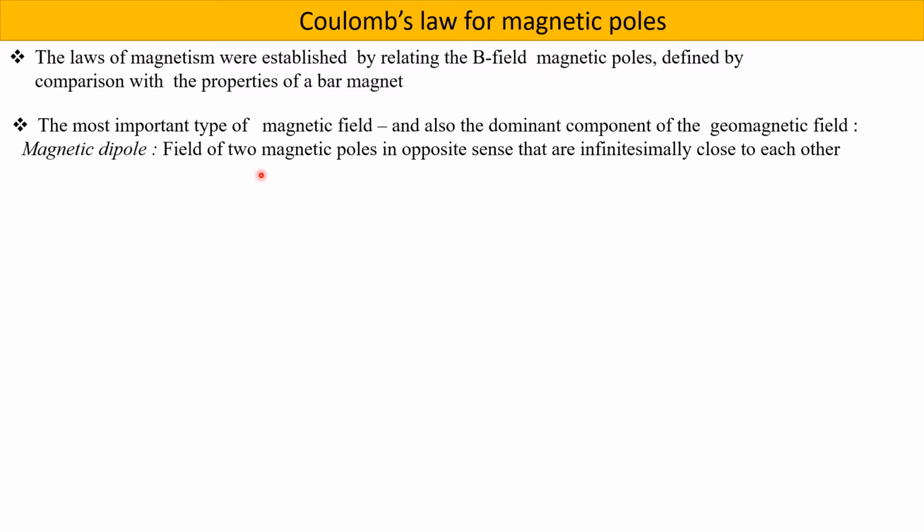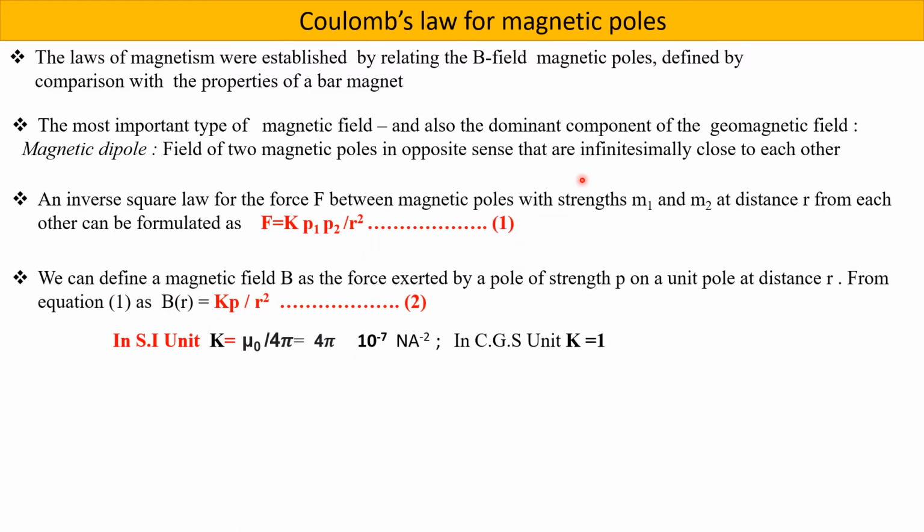These are the fields of two magnetic poles, north and south, in opposite sense, very close to each other. This is a magnetic dipole, and we can relate an inverse square law between the two poles, same as for two masses. We have an inverse square law of gravitation between two masses. The first one has strength m1, the second one m2, and they are separated by distance r from each other.